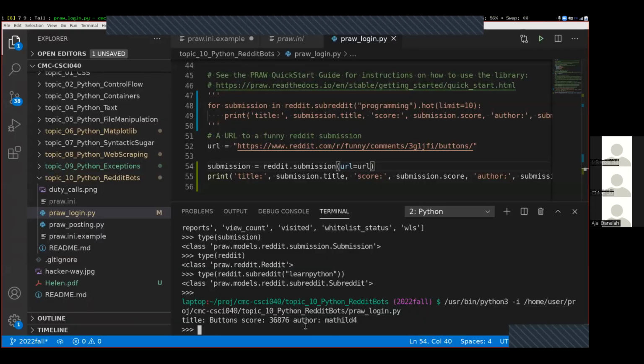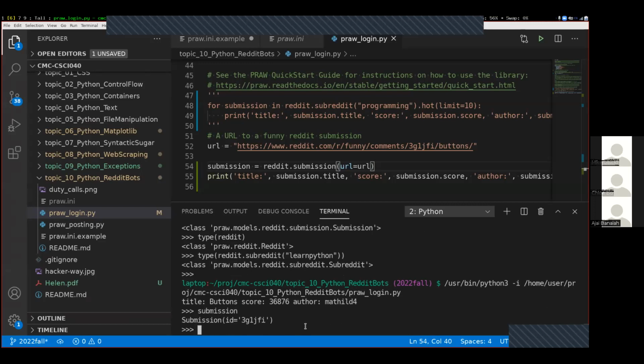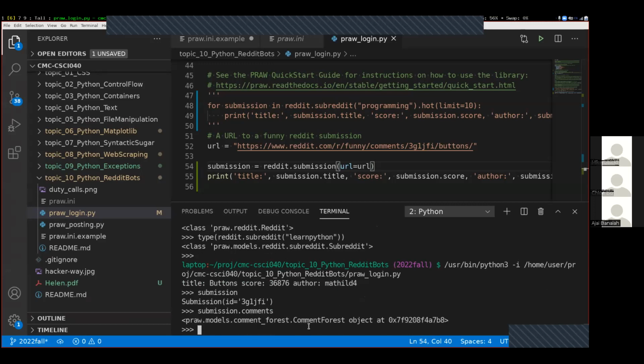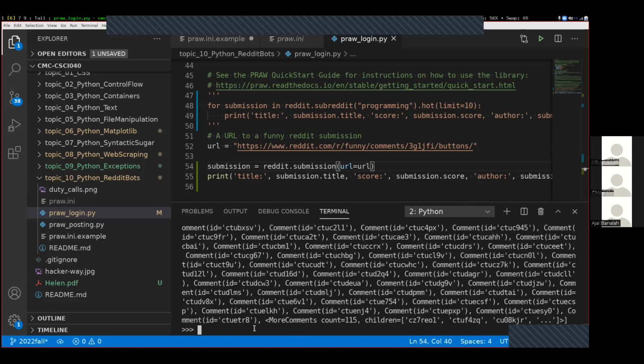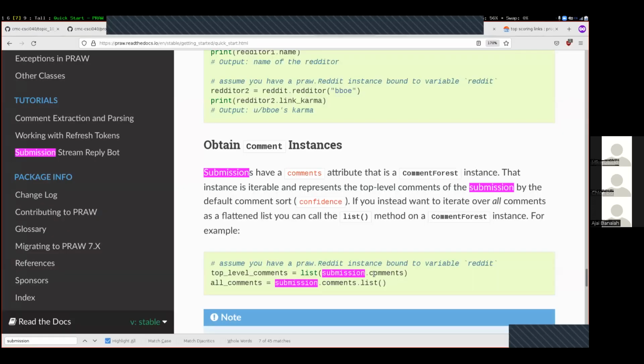Down here, I'm in interactive Python. I have this submission variable. If I do submission.comments, we can see this gives me something called a comment forest that contains all the comments associated with this submission up here. And their first recommendation was to pass this list function to it, like this, list(submission.comments). And that gives me this big list of things that look like comments to me because they have this comment type inside of them. This gives us all of the top level comments.